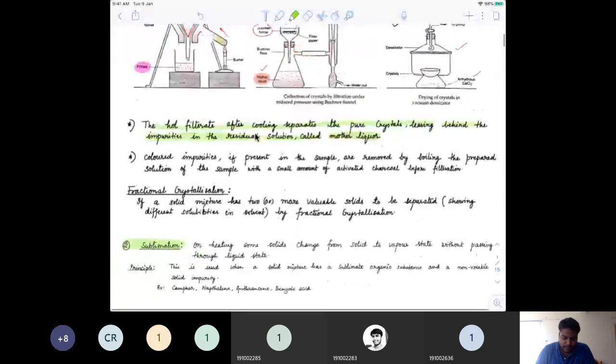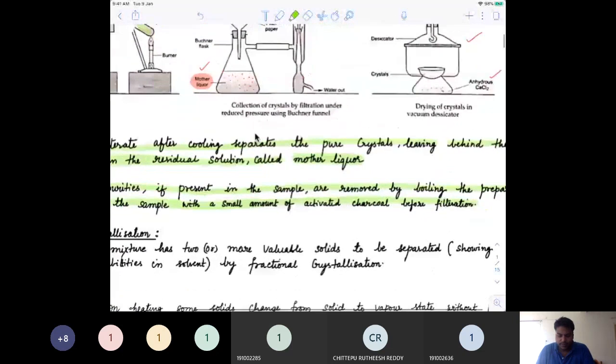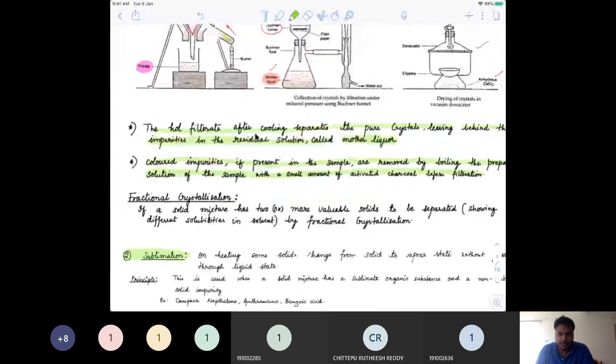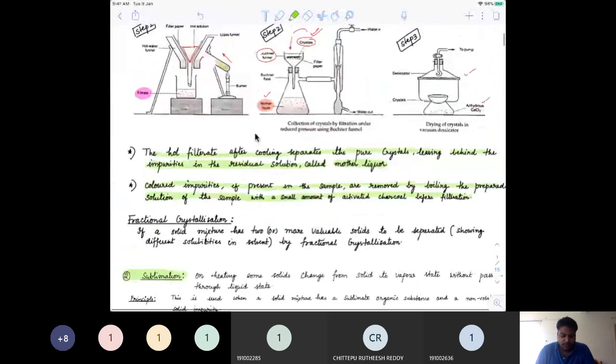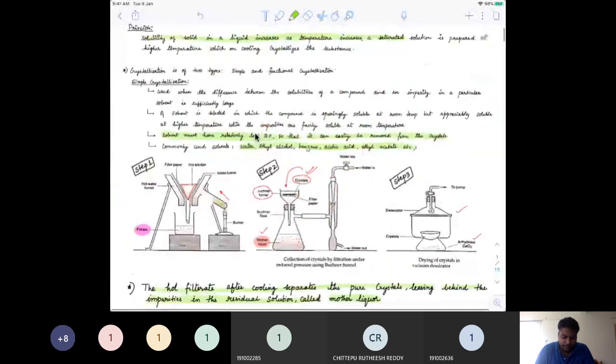In case there are any colored impurities, they can be removed by boiling the prepared solution of the sample with a small amount of activated charcoal. During the boiling process, if we put in some activated charcoal, it might absorb the colored impurities, if there are any. So this is the basic idea behind simple crystallization.